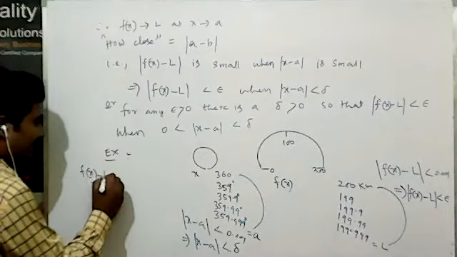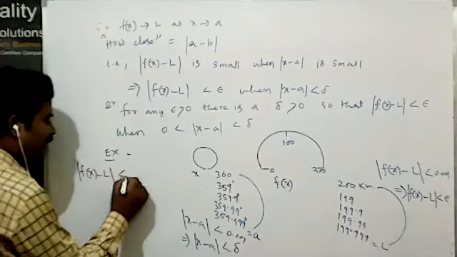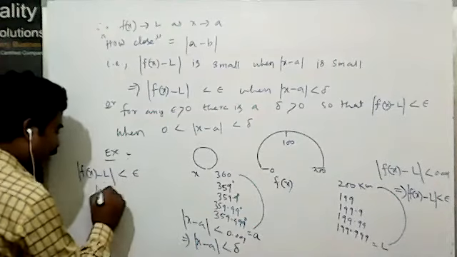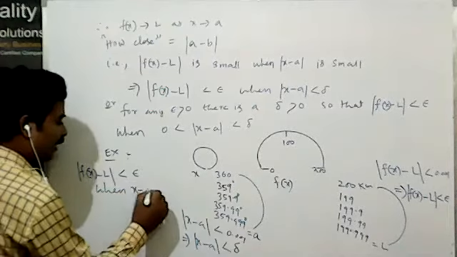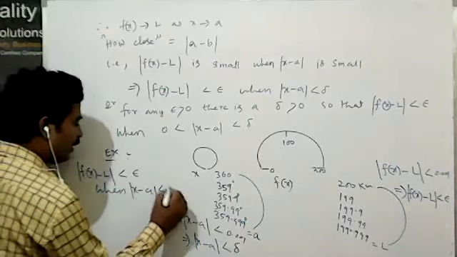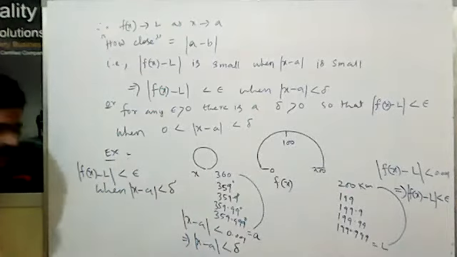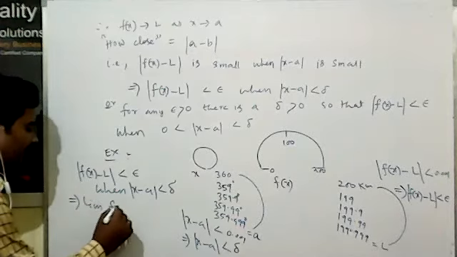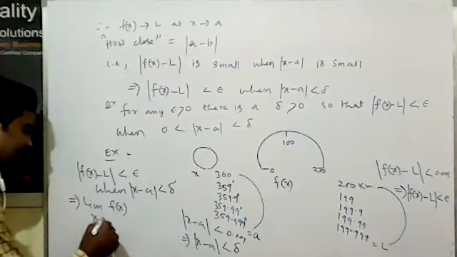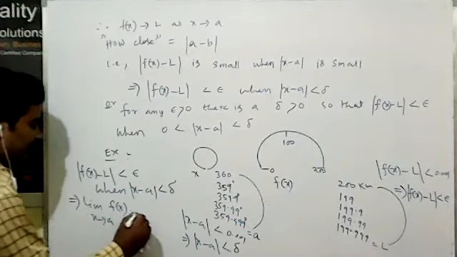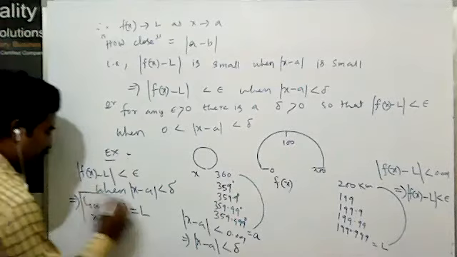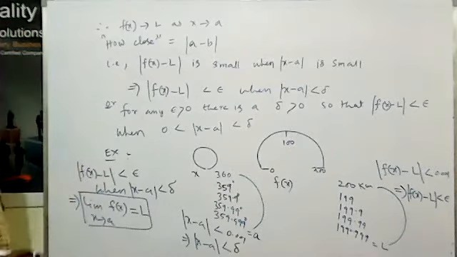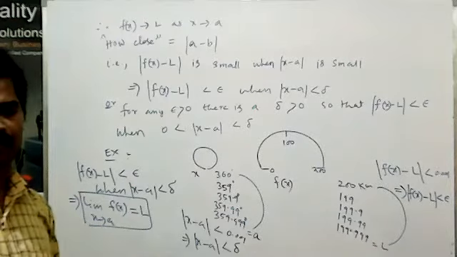The magnitude of f(x) minus L is less than epsilon when the magnitude of x minus a is less than delta. That's why the limit is called limit of f(x) as x tends to a is equal to L. This is the limit. Okay, this is one example.